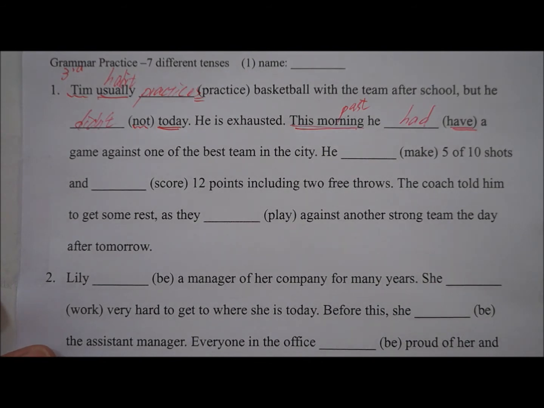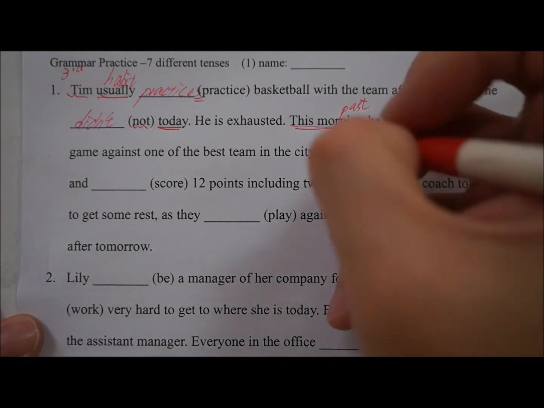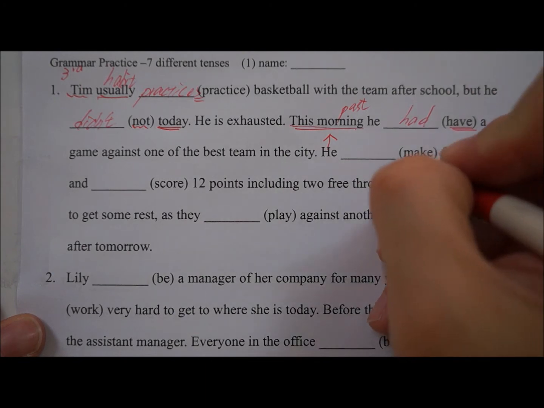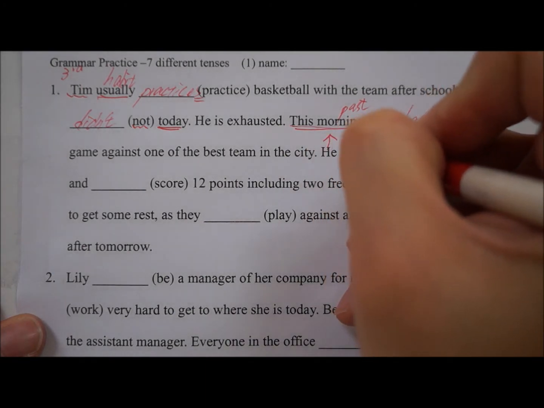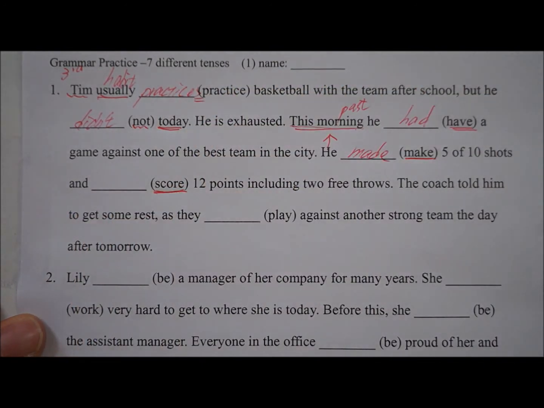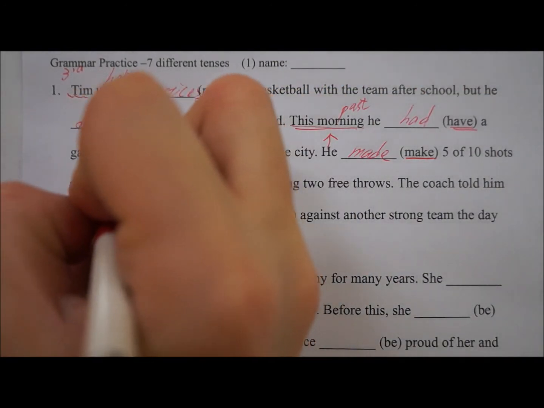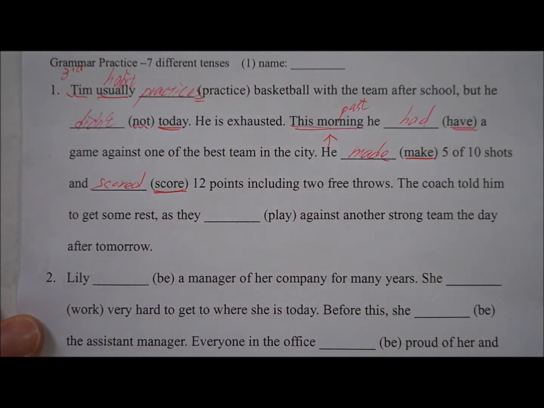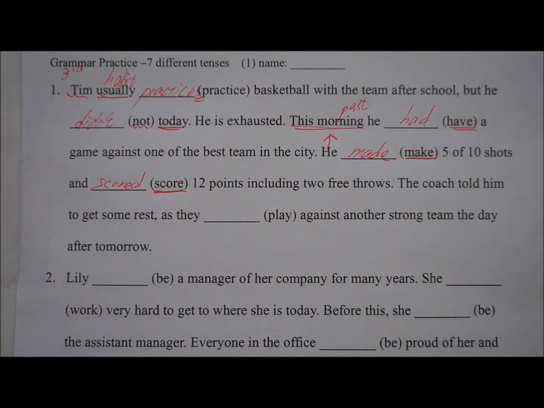He ___ 5 of 10 shots and ___ 12 points, including 2 free throws. Again, it's talking about something that happened this morning. So the past tense of make is made, and score is a regular verb, so the past tense of score is scored, with the -ed at the end. So the answer is he made 5 of 10 shots and scored 12 points, including 2 free throws.